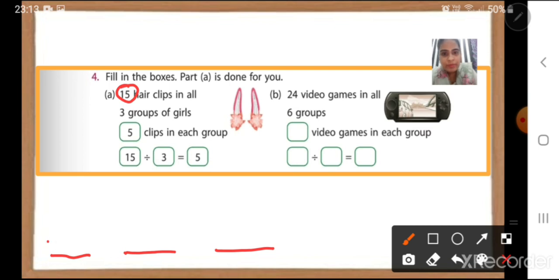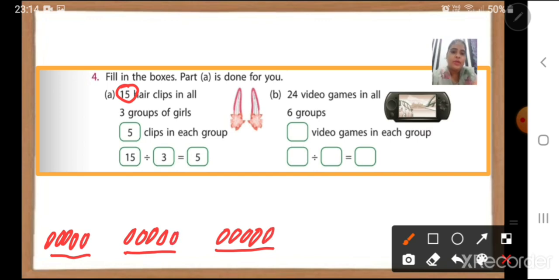Okay, so for example, this is 1, 2, 3, 4, 5, 6, 7, 8, 9, 10, 11, 12, 13, 14, 15. Okay. Now can you see, children, in one group how many hair clips are there? There are 5. 1, 2, 3, 4, 5. So we got the answer here. 5 clips in each group. Okay. So finally how do we write? 15 divided by 3 is equal to 5. Got it?